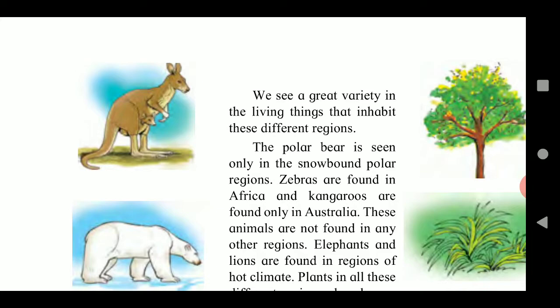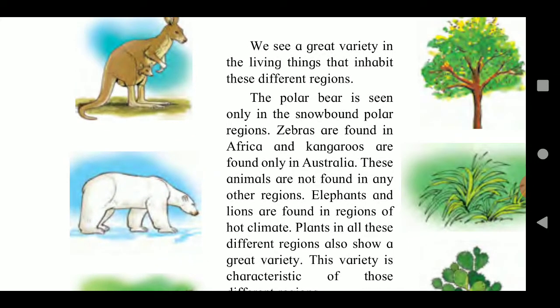Zebras are found in Africa and kangaroos are found only in Australia. These animals are not found in other regions. Means what? That the polar bear is not found in hot regions and that zebras and kangaroos are not found in cold regions. Elephants and lions are found in regions of hot climate.